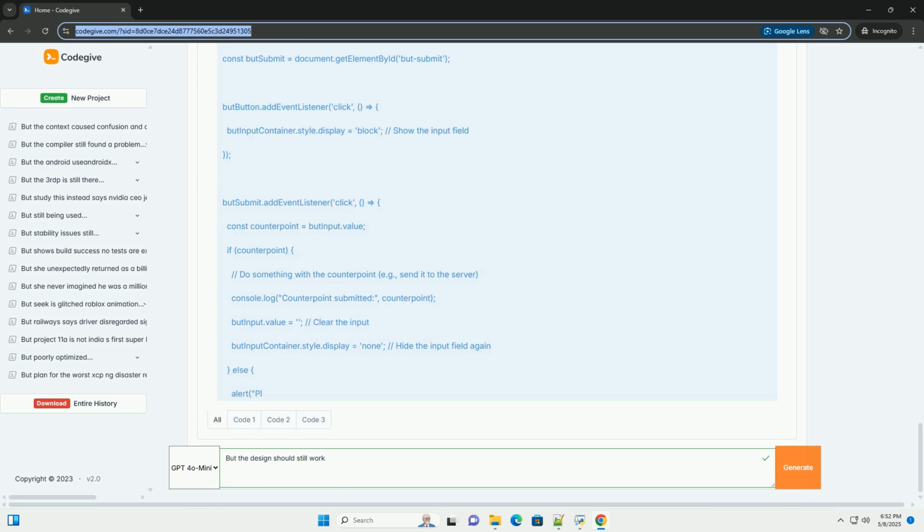Moderation: if you allow users to enter counterpoints, you might need moderation tools to remove offensive or inappropriate content. UI frameworks: for larger projects, consider using a UI framework like React, Vue.js, or Angular to help manage the complexity of your application. Example of sending data to a server.